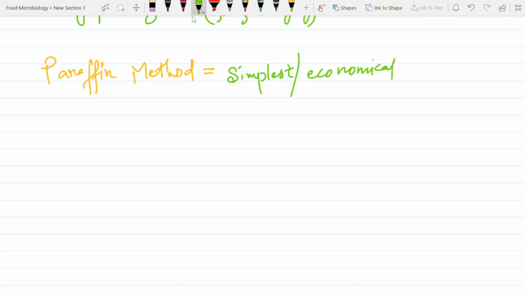It seems to be a very good method because it is simplest and economical. The investment that we have to make is very less in this paraffin method, so it is a very good method, right?